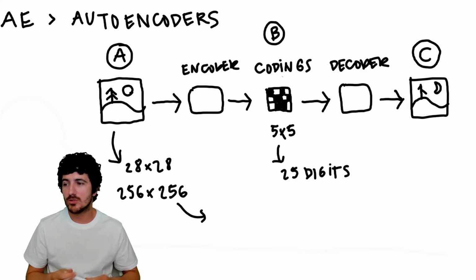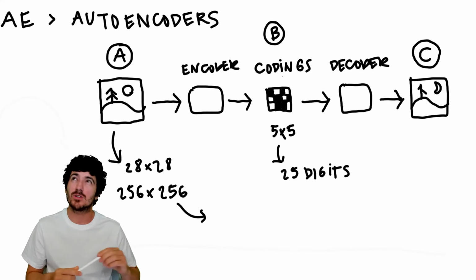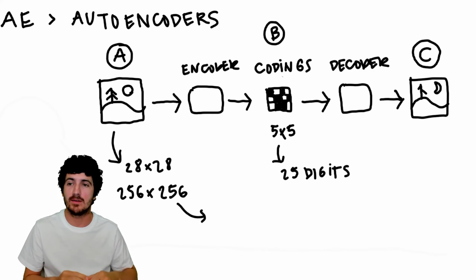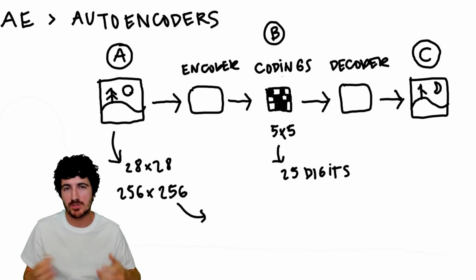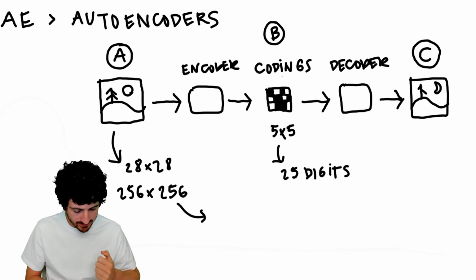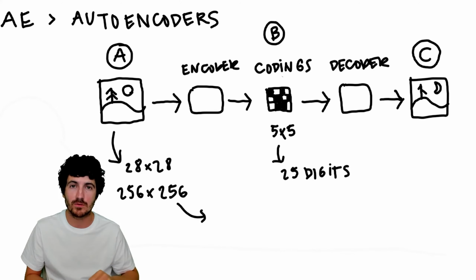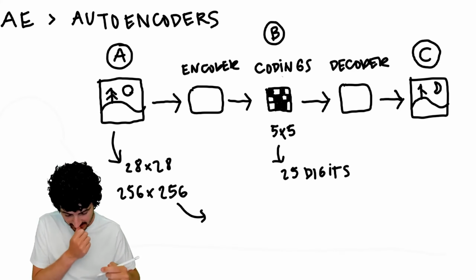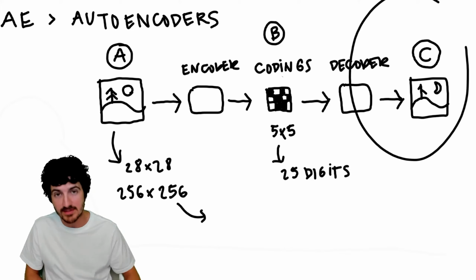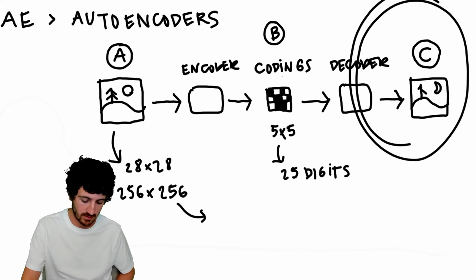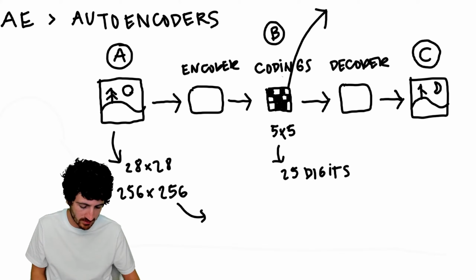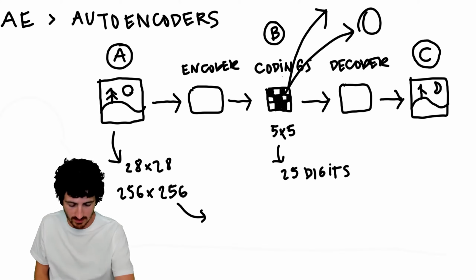Why would you want to use this? These networks have proven not to be effective for compressing data. As I mentioned before, JPEG, for instance, is a deterministic algorithm that works a lot better for this purpose. But this has proven good for noise removal in images, or even filling in blank parts of images. That is because it reconstructs the image on the right from a pretty low amount of information, the things we get in the codings on the left.